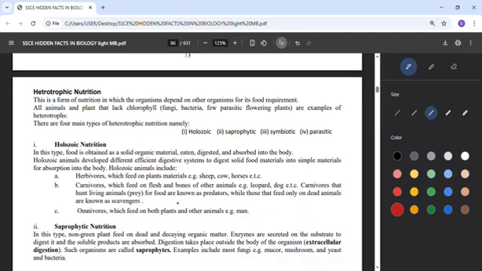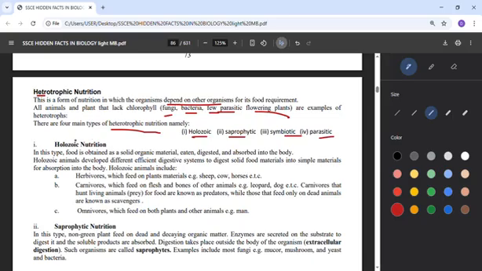Now let's move to heterotrophic. Remember, hetero means different, meaning that from different sources you can get food, and that's majorly those organisms that always depend. They are not independent, they depend. Like fungi depend on food from different sources, and bacteria, especially food from organisms that are dead. So they can get their food from anything that is dead. Parasitic, they will enter into an organism and begin to benefit from them, like parasitic flowering plants. So they are heterotrophs. Now, looking at heterotrophic nutrition, we have holozoic, saprophytic, symbiotic, parasitic.